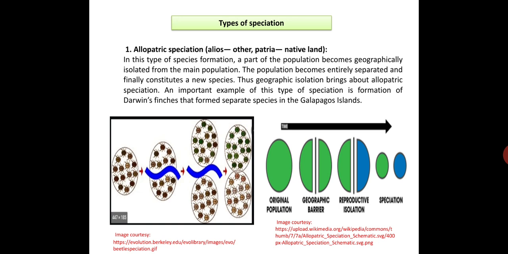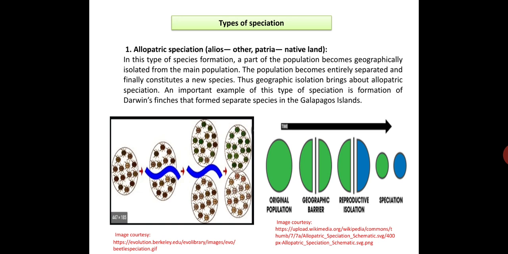The populations become entirely separated and finally constitute a new species. Thus, geographic isolation brings about allopatric speciation. An important example of this type of speciation is the formation of Darwin's finches, which formed separate species in the Galapagos Islands.